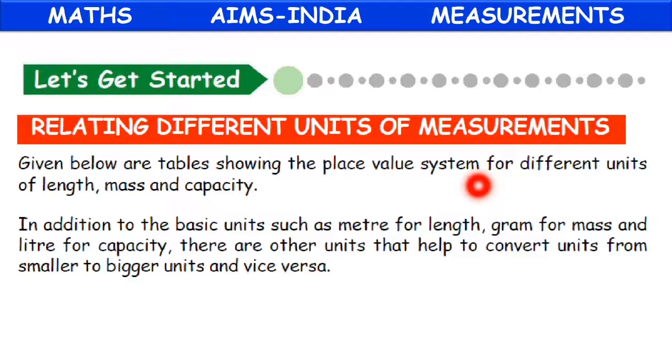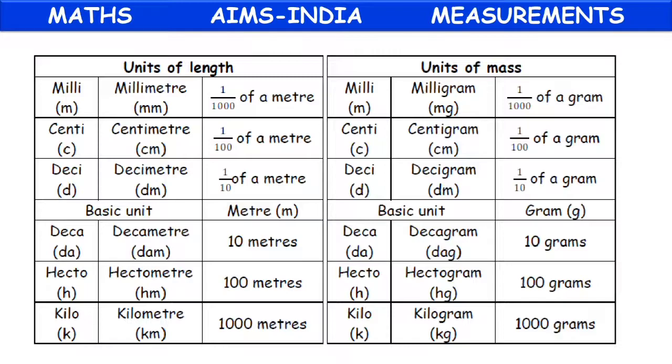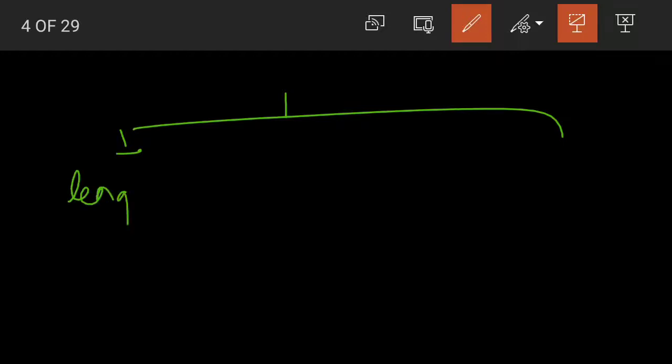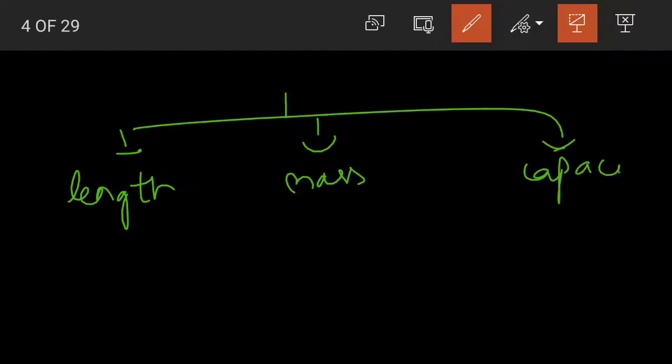In addition to the basic units such as meter for length, gram for mass and liter for capacity, there are other units that help to convert units from smaller to bigger units and vice versa. What is this? We already know when it comes to measurement, we have three categories. We can measure the length, we can measure the mass, and we can measure the capacity.